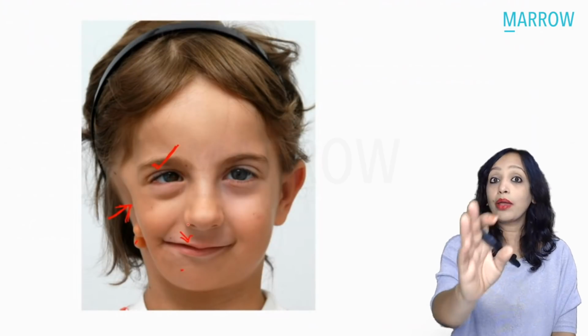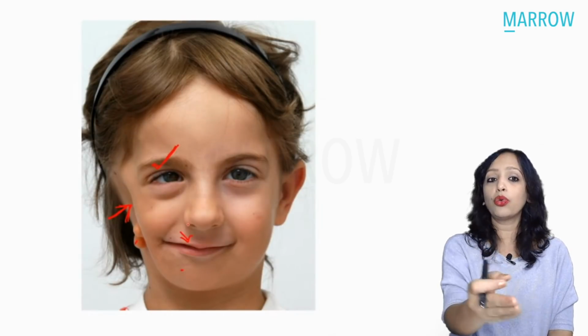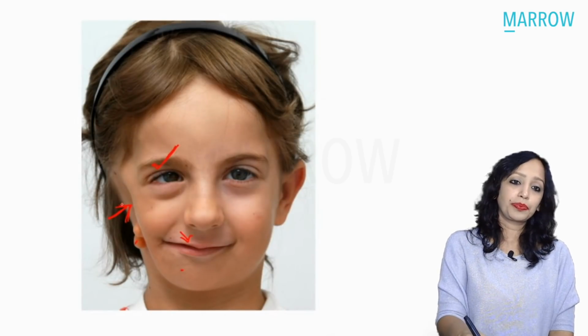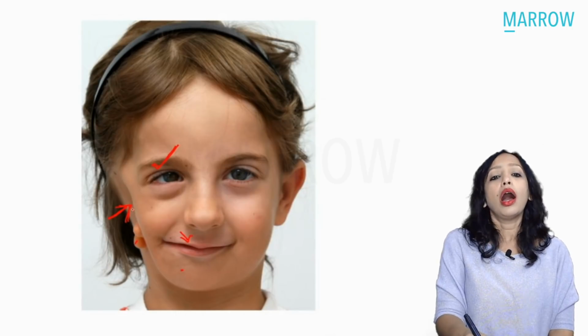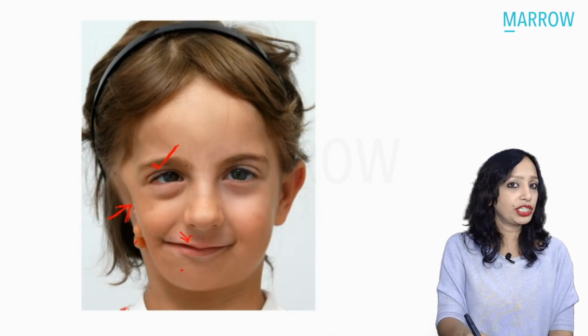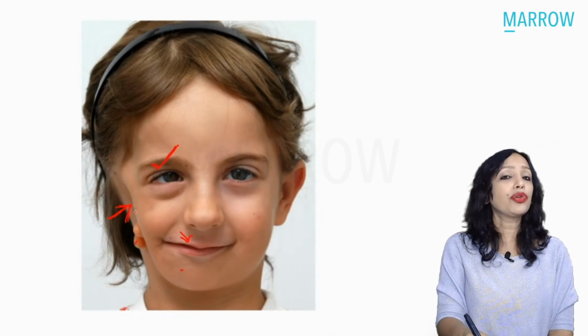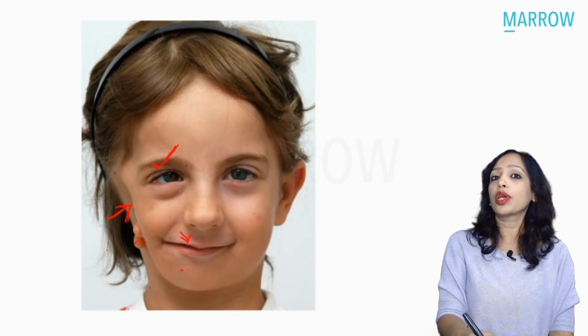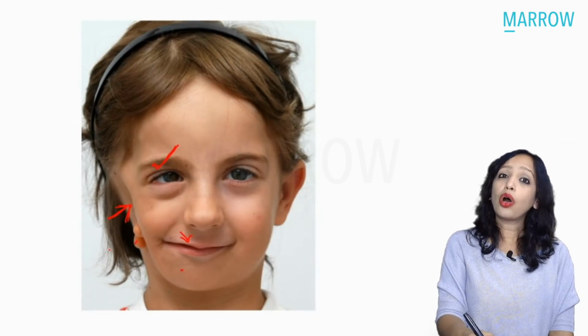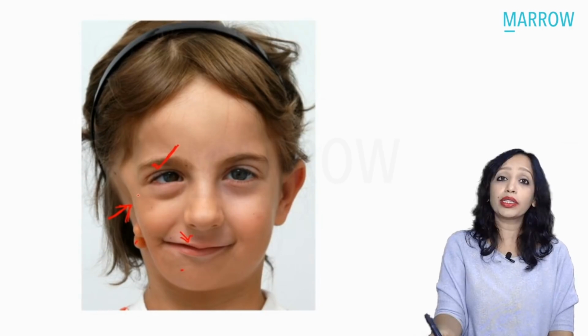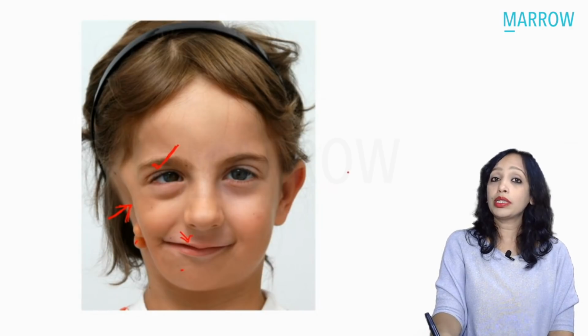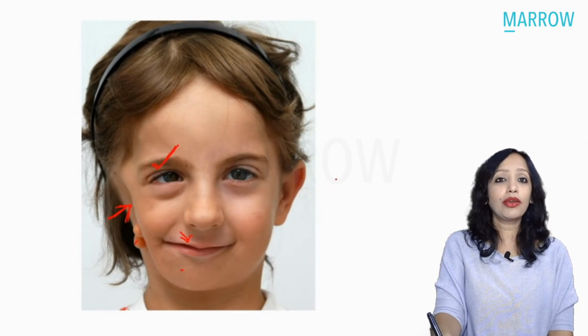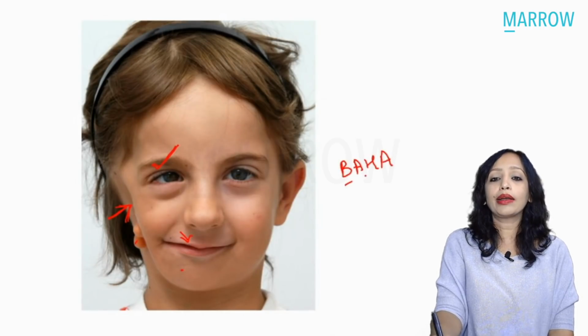So if I ask you that in this patient of golden hair who is having atresia, or maybe microtia, how are you going to give rehabilitation to this child? Yes, how can you give rehabilitation to this child? It's an 8-year-old child. Either you can go for reconstruction of the pinna. Or if it was an earlier child, or the family cannot afford reconstruction of pinna, or does not want any, what is the hearing rehabilitation that you can give this child? Yes, you can go for BAHA. BAHA, bone anchored hearing aid.